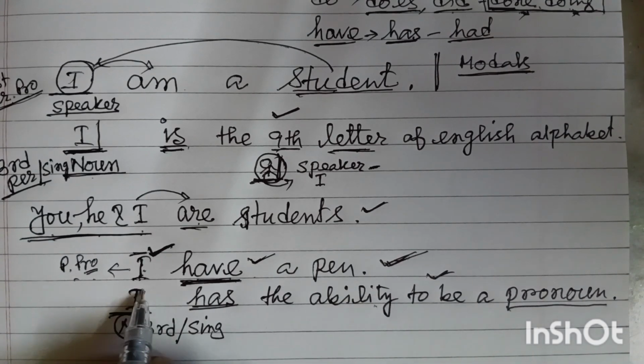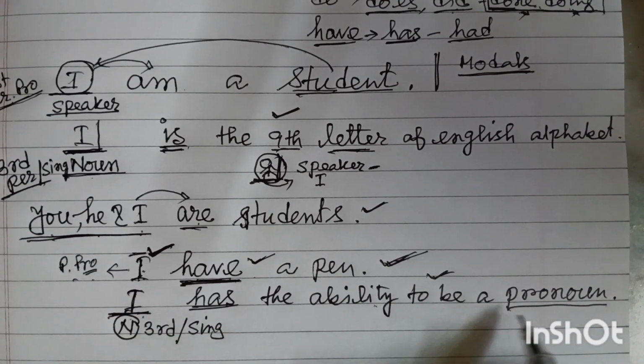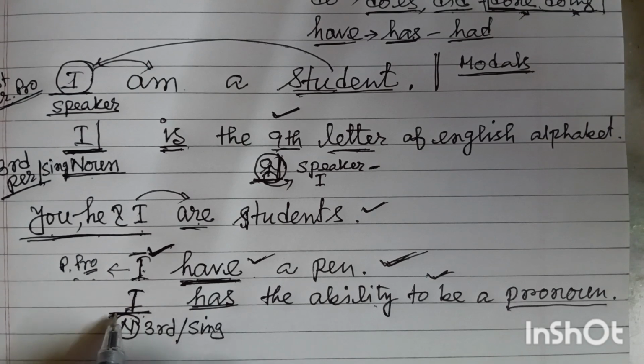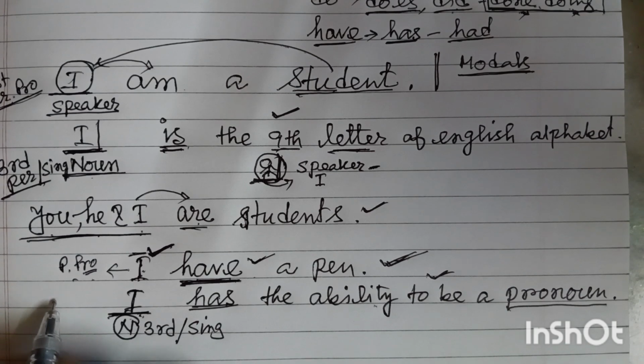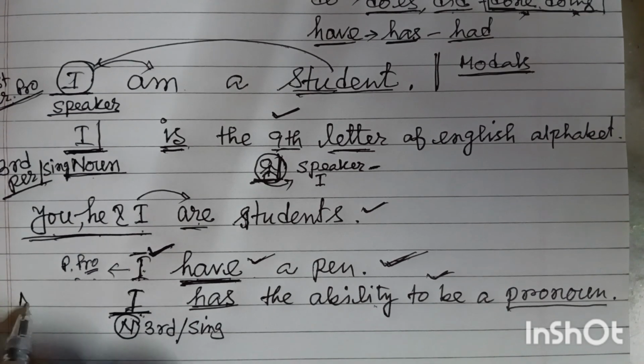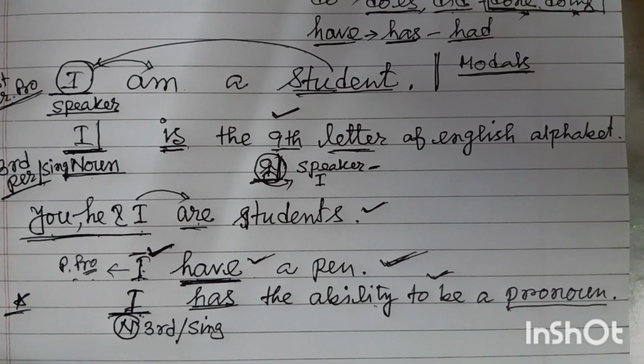In the second part, I have written I has the ability to be a pronoun. My dear friends, this I is not the pronoun here. Watch it carefully. We are saying I has the ability to be a pronoun. It may be any kind of symbol, whatever it may be. Suppose I am writing down this symbol. This symbol has the ability to be a pronoun.